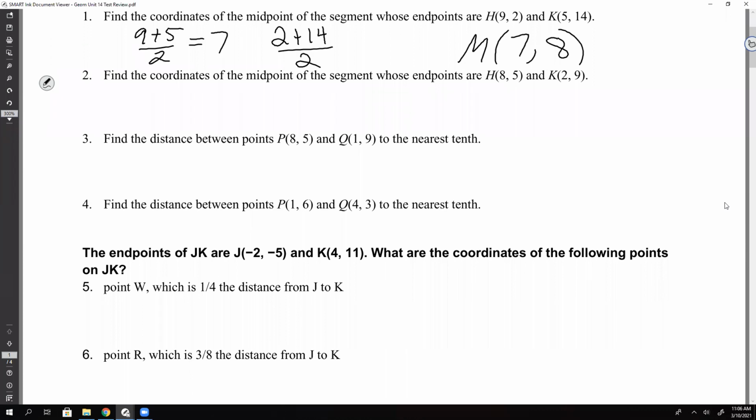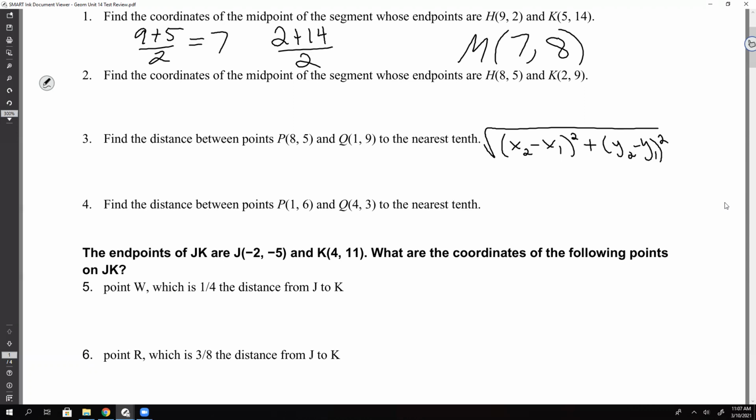All right, number 3. It says find the distance between these 2 points. Remember, guys, the distance formula, let's write it down. Big square root. Now this is where we subtract: x2 minus x1, that gets squared, plus y2 minus y1, that gets squared.